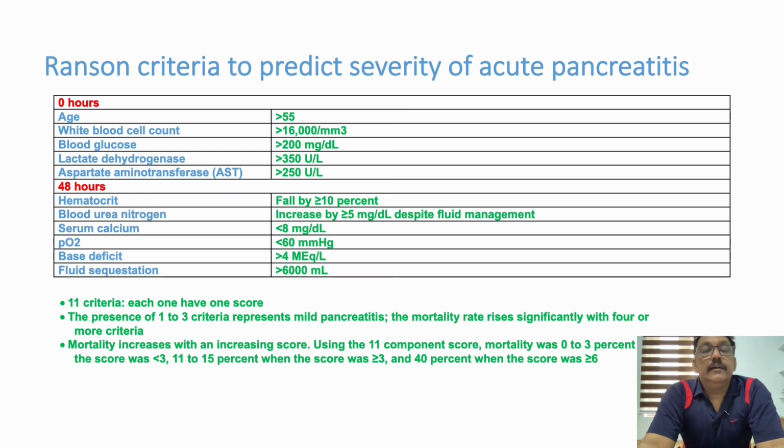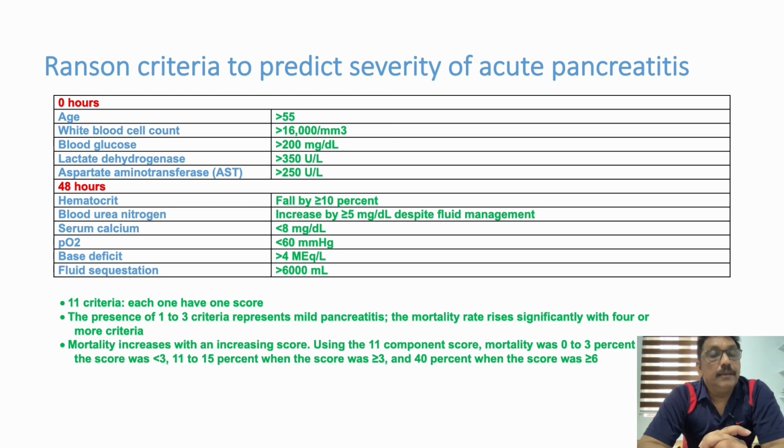Another criteria to predict severity is Ranson's criteria. That depends on various factors: age more than 55, WBC count more than 16,000, blood glucose more than 200, lactate dehydrogenase LDH more than 350, aspartate aminotransferase AST, a liver enzyme, more than 250.